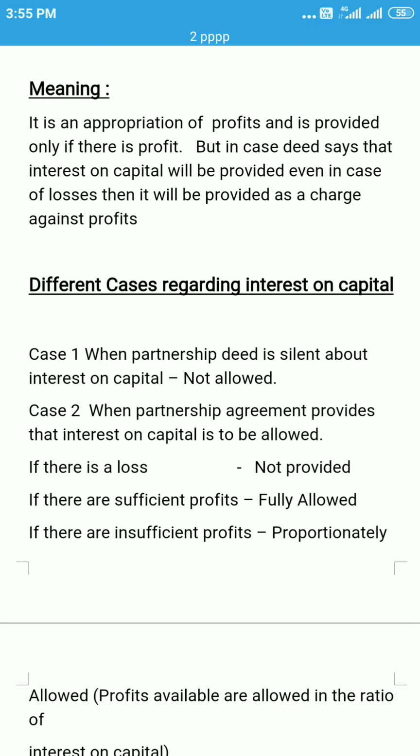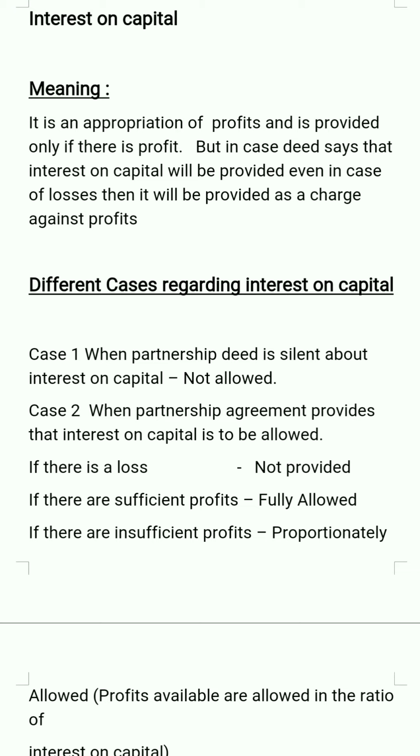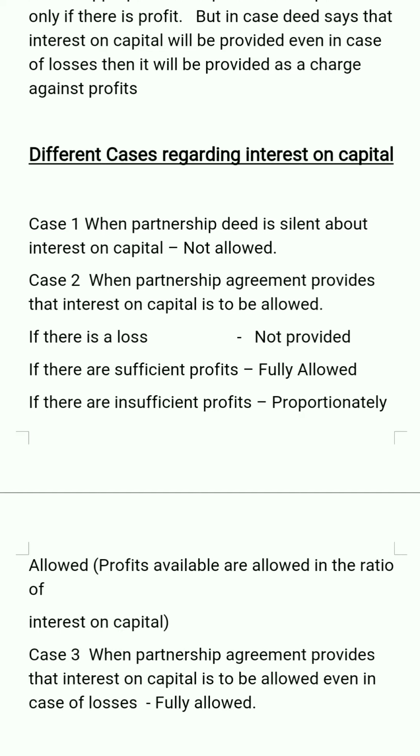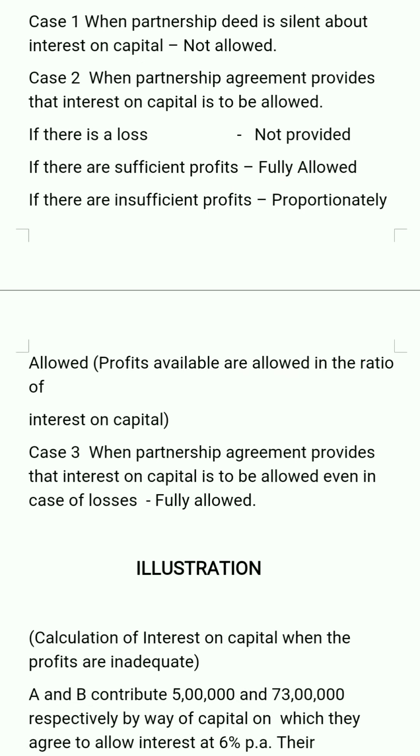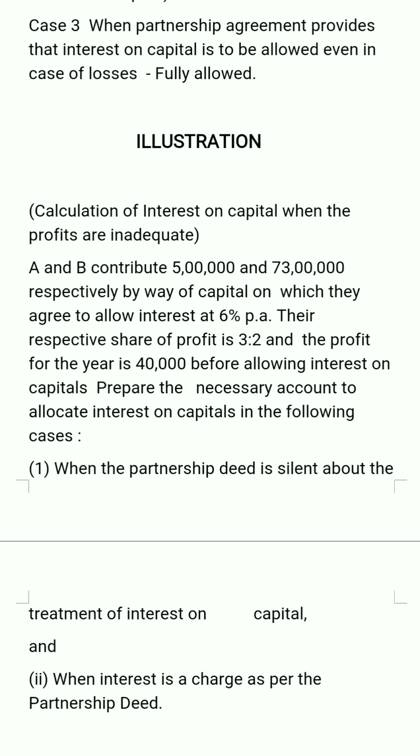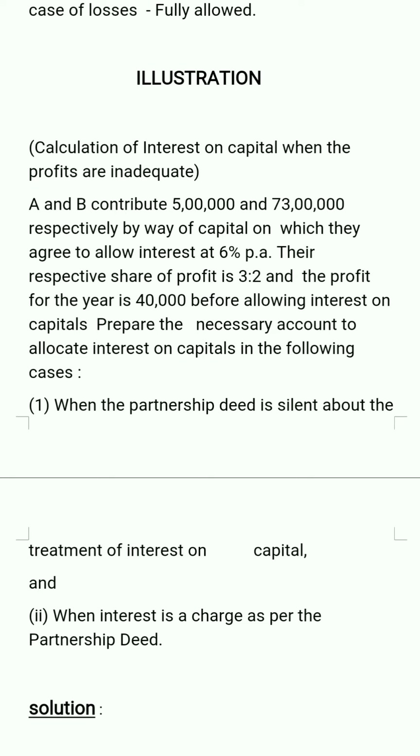First case, when the partnership deed is silent, as I have told you, it should not be allowed, यानी इसे हमने देना ही नहीं है. For the second case, if the agreement provides for interest on capital, then we have three alternatives. One, if there is a loss, it should not be provided. Two, if there are sufficient profits, interest on capital is to be fully provided. And three, if there are insufficient profits, it should be proportionately allowed, that is, to be allowed in the ratio of interest on capital. Now, the related illustration is given below.